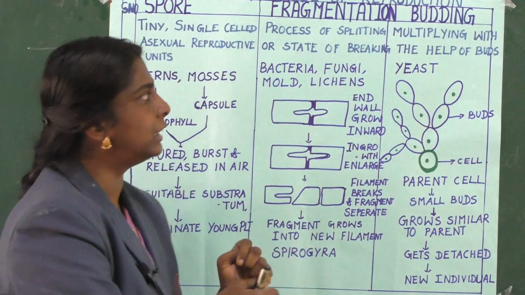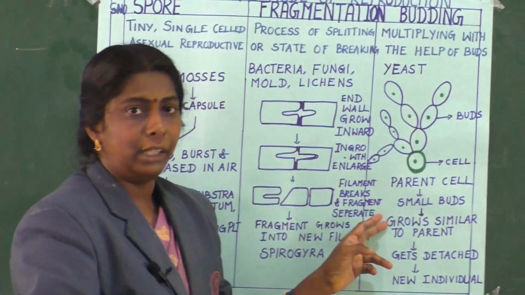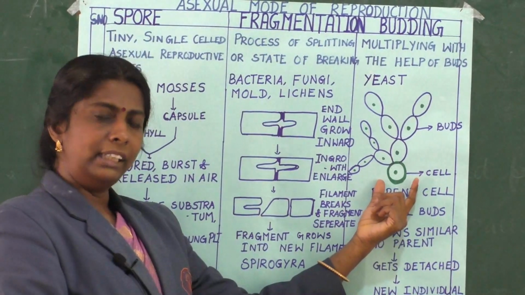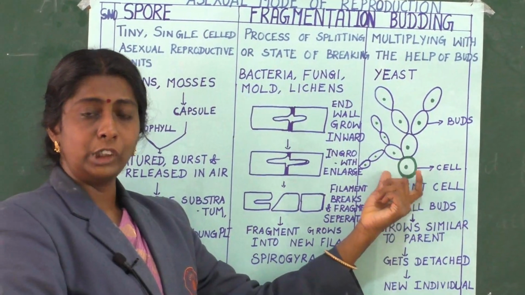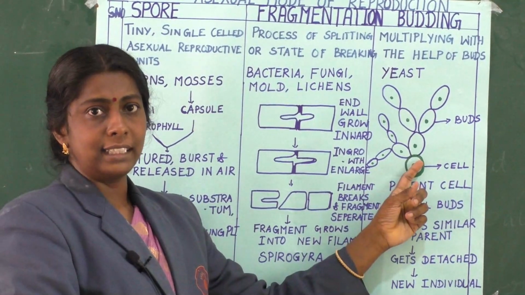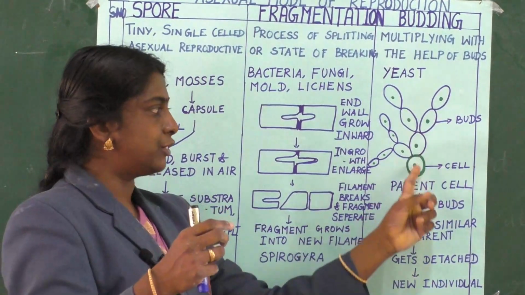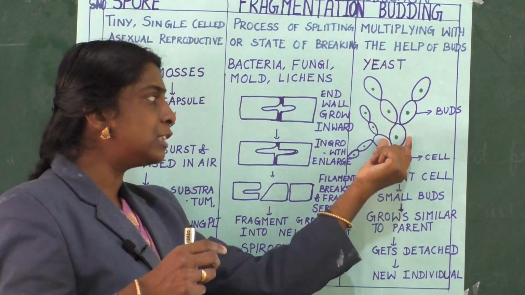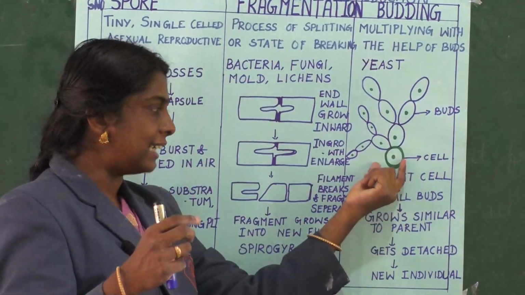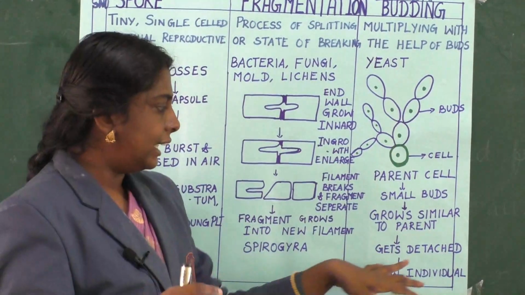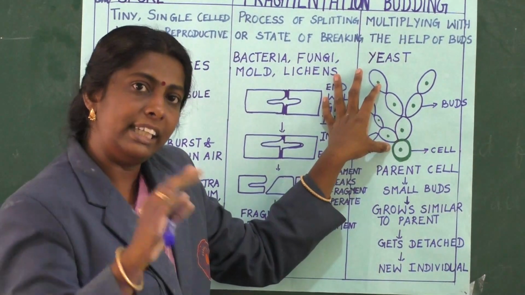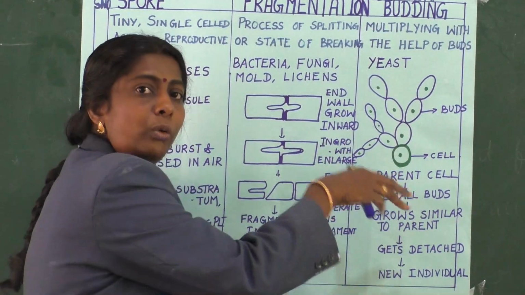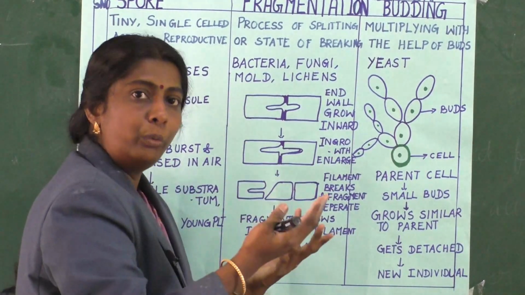Now the next method is budding, multiplying with the help of buds. Initially you can observe a parent cell. Small buds arise from the parent cell and grow similarly to the parent. After reaching a certain growth, the bud gets detached from the parent cell, and once released it gains the potential to develop into a new individual.